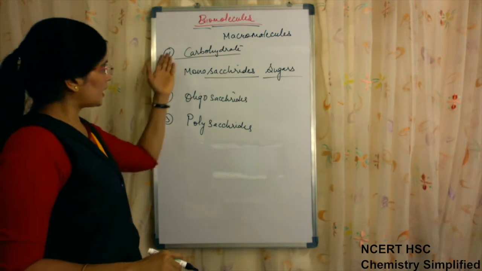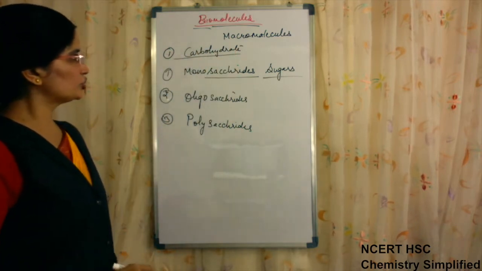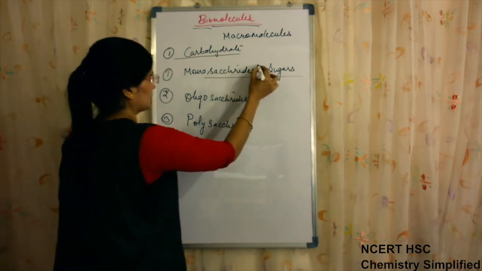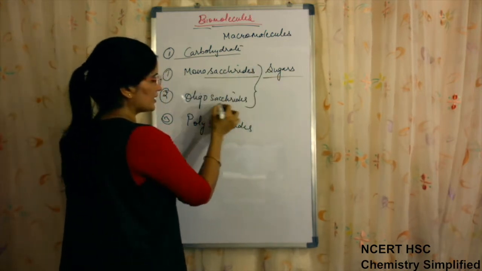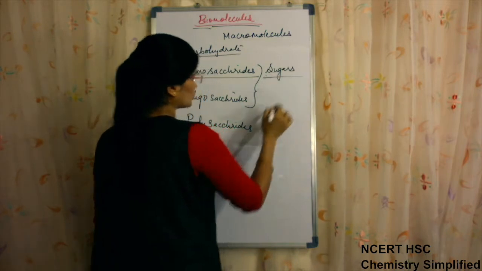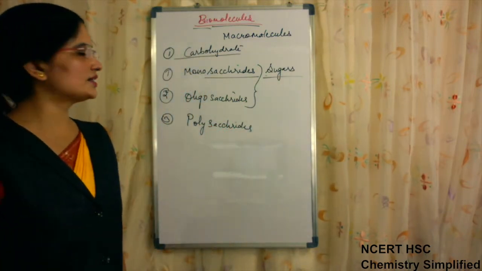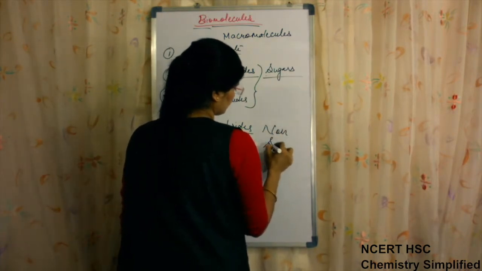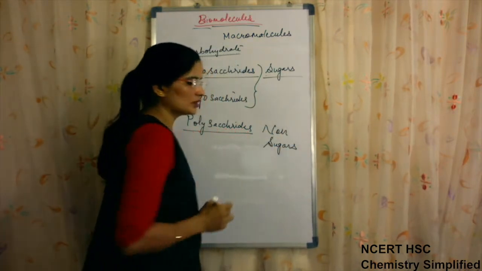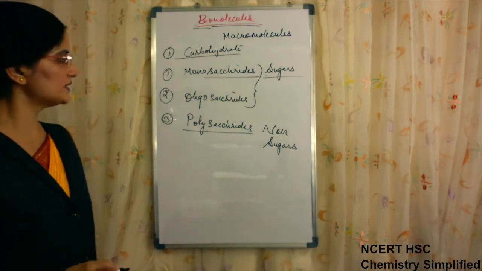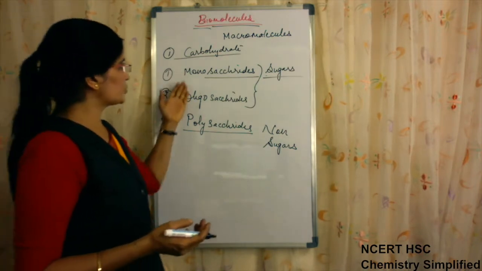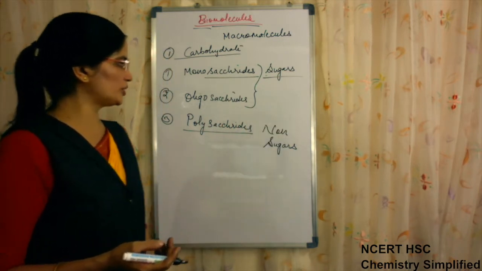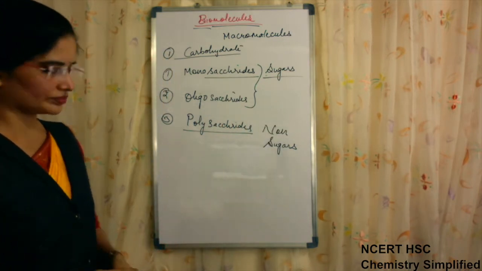So carbohydrates are classified into sugars and non-sugars also. Monosaccharides and oligosaccharides are sugars because they are sweet in taste, and polysaccharides are non-sugars because they are not sweet in taste.